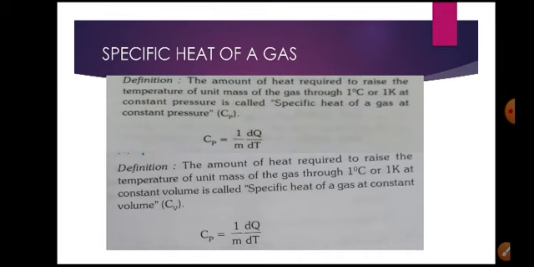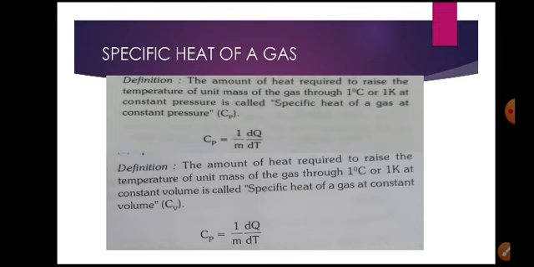Here we have two specific heats for gases. Gas expands when you give heat, so we can consider it at constant pressure and at constant volume. So we have two specific heats for gases: specific heat at constant pressure and specific heat at constant volume.